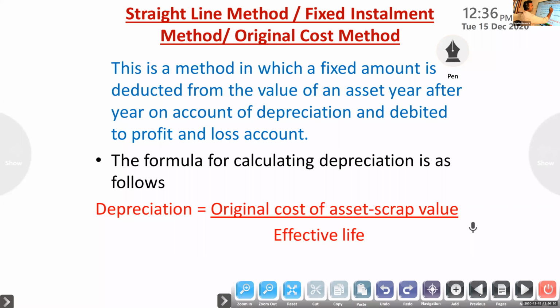This is a method in which a fixed amount is deducted from the value of the asset year after year on account of depreciation and debited to the profit and loss account. We know it will come on the debit side of the profit and loss account. That is why it is called fixed installment or straight line method, and original cost method because depreciation is calculated on the original cost.